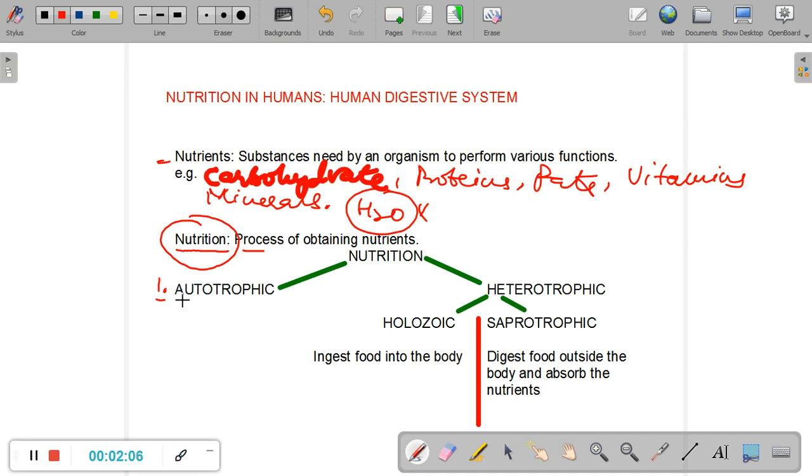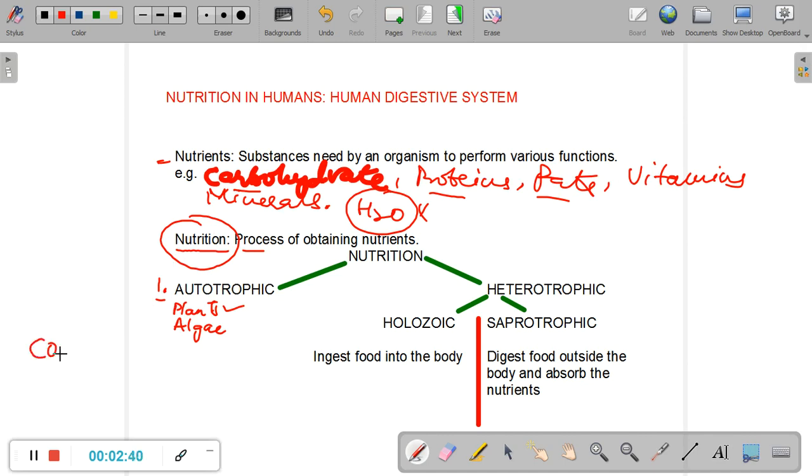Now the autotrophic mode of nutrition is seen in plants, and is also seen in organisms we call algae. But at the moment you should think of plants, because all of you must have seen plants. Plants can make their own food, which means they can create these nutrients by themselves. They can create carbohydrates, proteins, fats, and vitamins. They can create all of these nutrients, and that's why we call them autotrophs. And how do they do it?